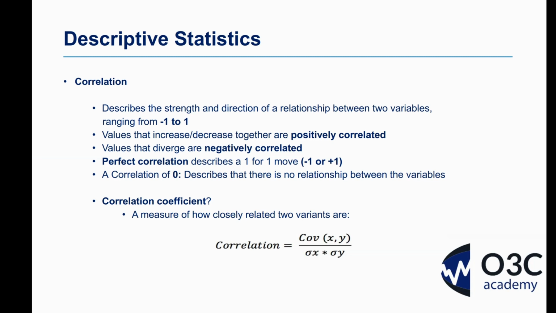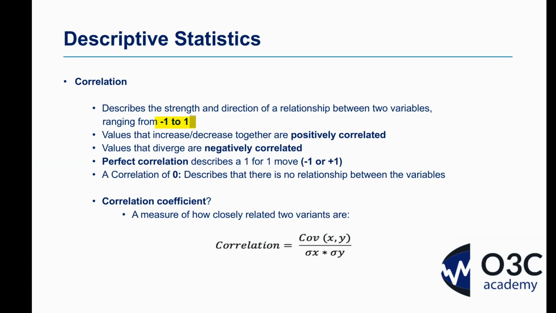Now, we don't have to do that. We're going to just keep it simple. We're going to go into an example with just 2 assets. But we're going to build on this by going through, firstly, correlation and then covariance. So starting with correlation first. Correlation describes the strength and direction of a relationship between 2 variables. And in terms of magnitude, we're talking about a range anywhere from -1 to +1.